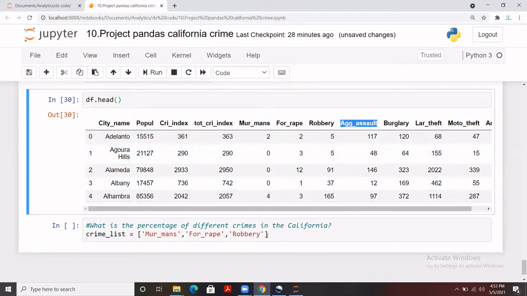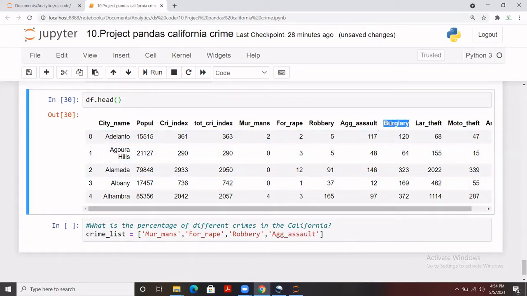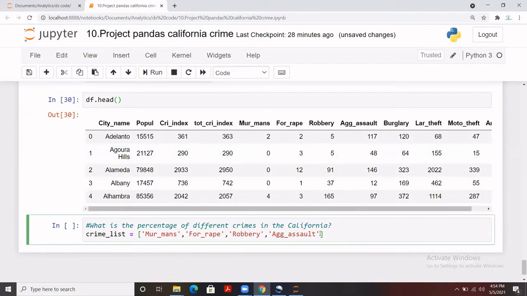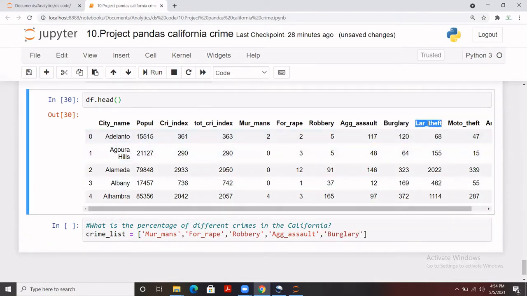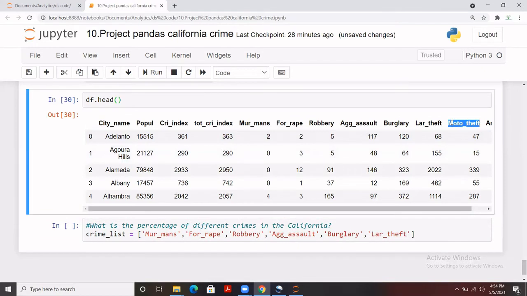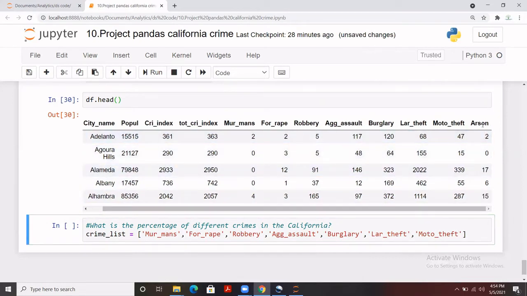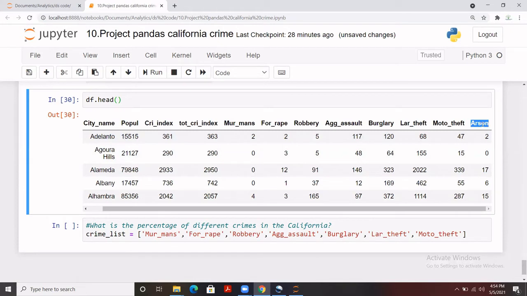There are multiple ways to do it. I'm just giving one option. You may try another way as well. So this is another crime, and larceny theft. I have created a list where I have stored all the crimes so that I can filter out my data based on the requirement, and this one is arson.